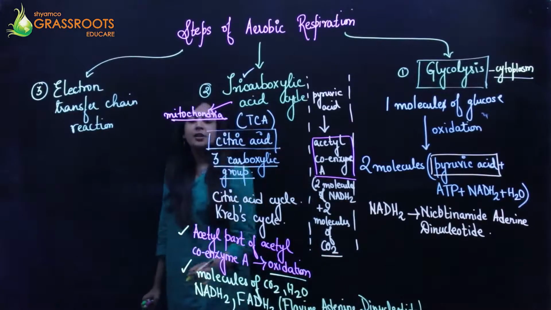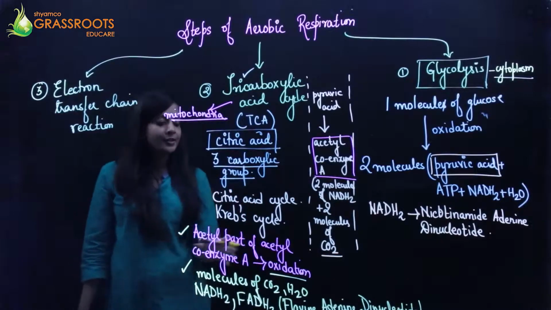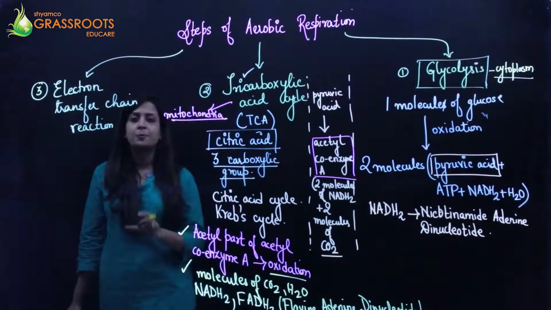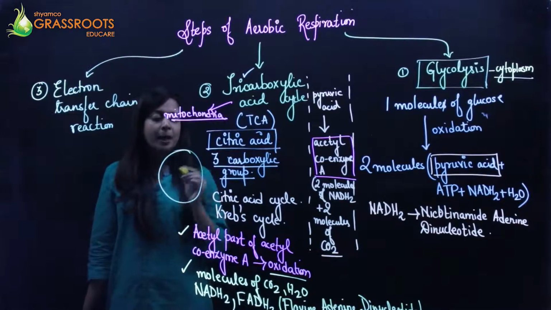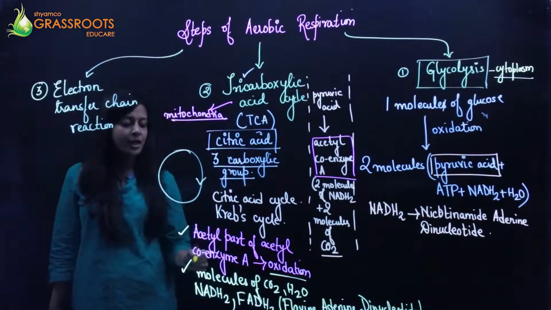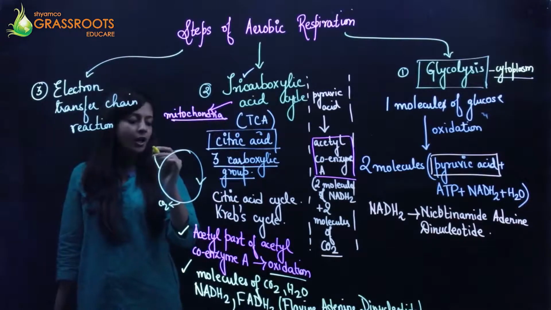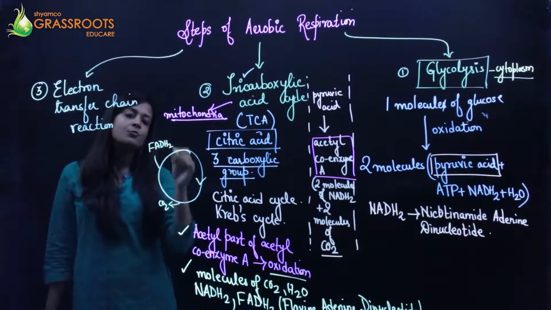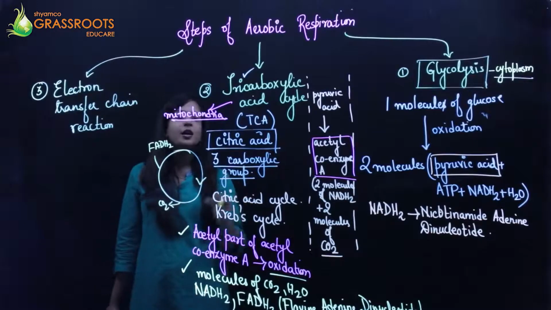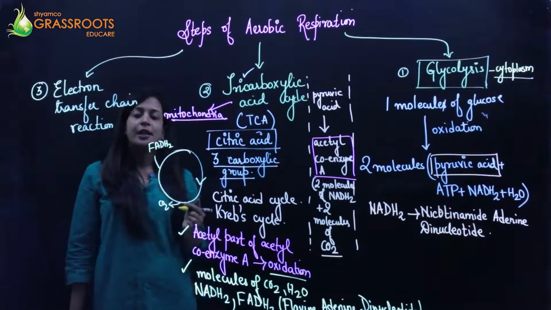Okay, so these are the various reactions which take place, whereby the acetyl coenzyme undergoes a continuously cyclic process. In this case it starts giving out CO2, then FADH2, then NADH2. So it more or less starts from the citric acid and also ends in the citric acid.